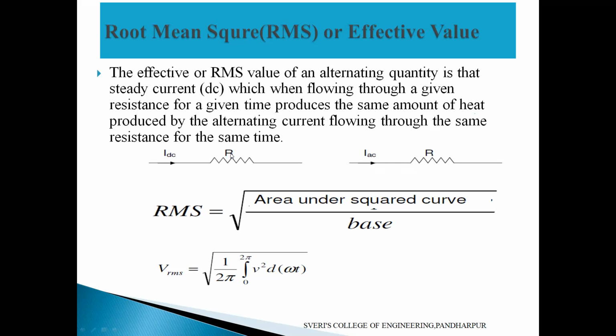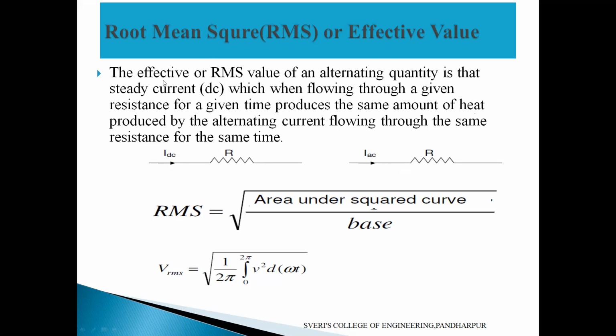The same amount of heat is produced by the AC supply also, means that value of supply voltage, current, whatever supply we have given, that value we are going to consider as effective value, or root mean square value, here.